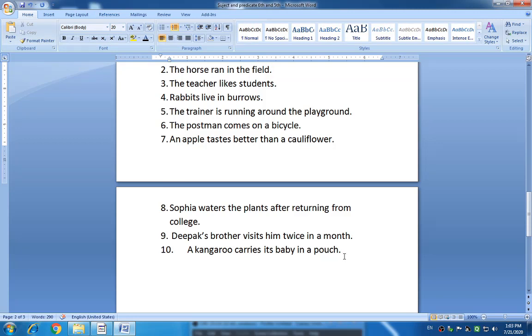Okay, students. So I think you may know the verbs in the given sentences, and then it will be easy for you to classify these sentences. What is the subject of each given sentence, and what are the predicates of these given sentences? Okay, do it well.